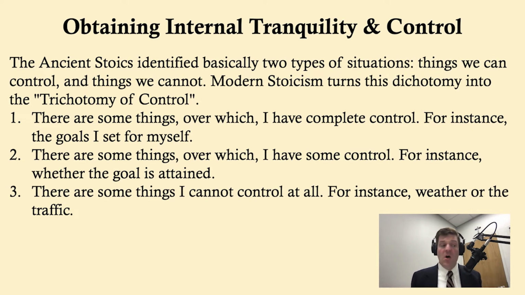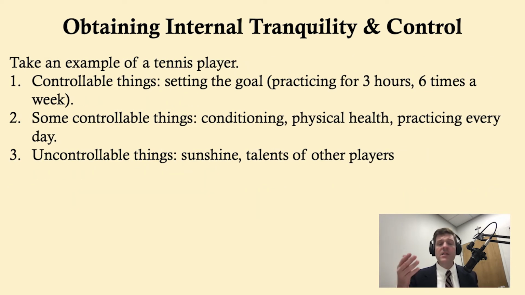Secondly, there are some things over which I have some control. For instance, whether or not the goal is attained. And then there are some things that I cannot control at all, like the traffic or the weather. There's nothing that I can do about that. Let's put it in a practical sense and consider that of a tennis player. There are controllable things: setting the goal of practicing for 3 hours, 6 times a week. That's a pretty rigorous practice schedule, but it's what a person could set a goal for themselves.